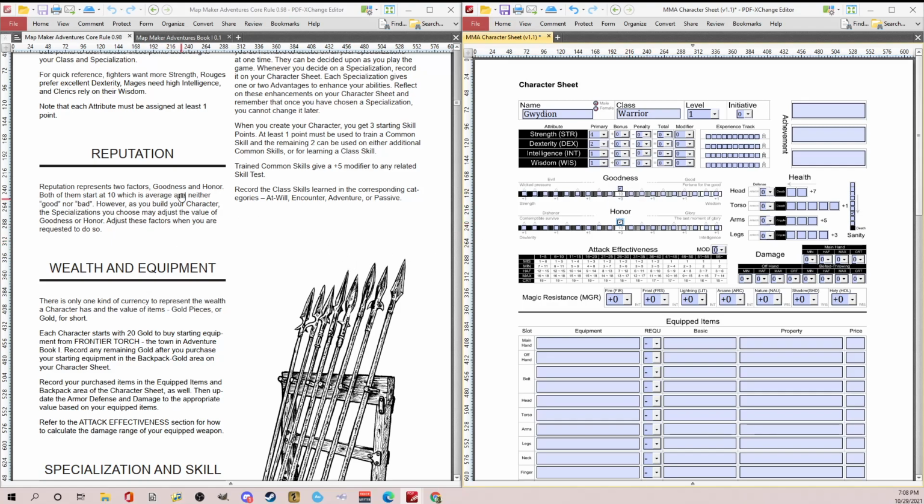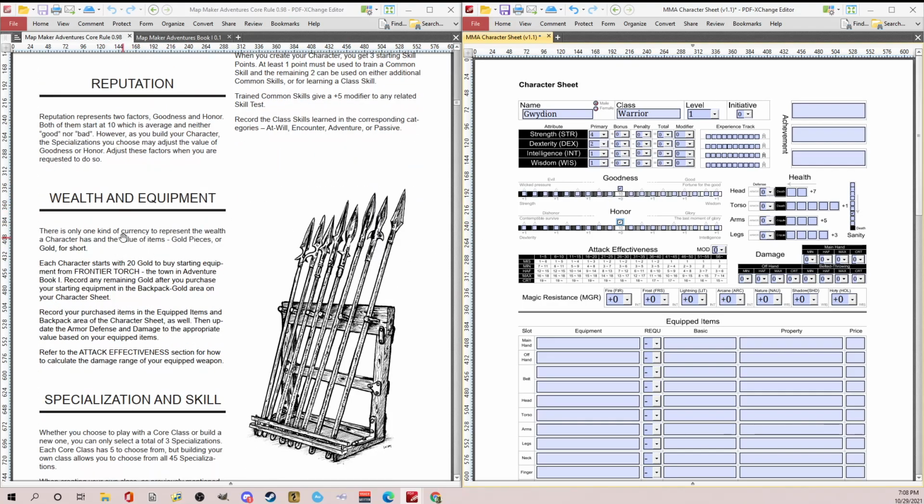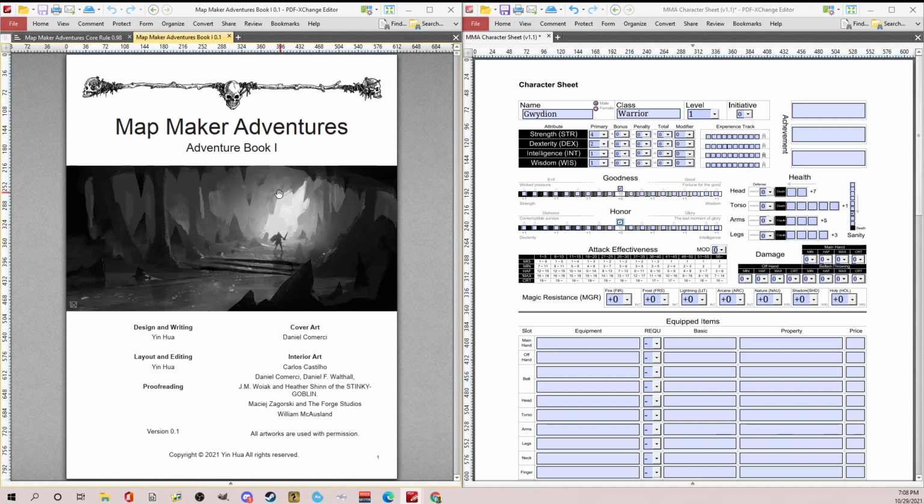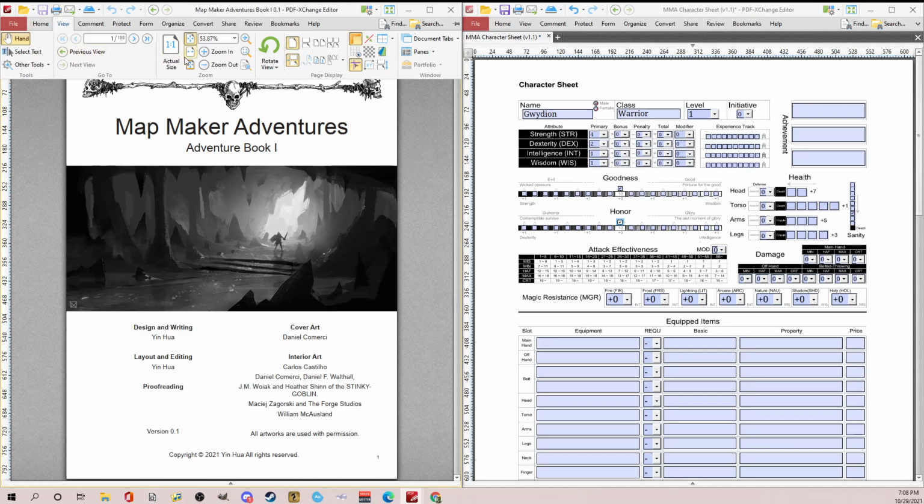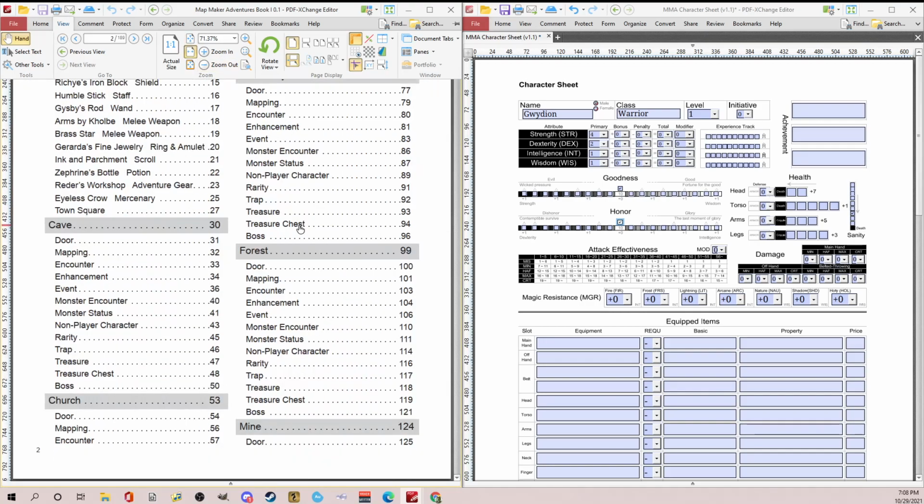Same for goodness. Wealth and equipment. There's only 1 currency, which is gold. Makes it a lot easier. You have 20 gold pieces to buy starting equipment from Frontier Torch, which is the town in Adventure Book 1. So I'll go ahead and do that. Hopefully he doesn't mind me showing. This is still before all the proofreading was finished. I actually did finish it, and he's going to release this one as well. But let's go ahead and flip through this.